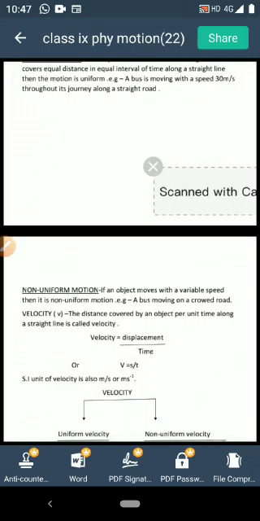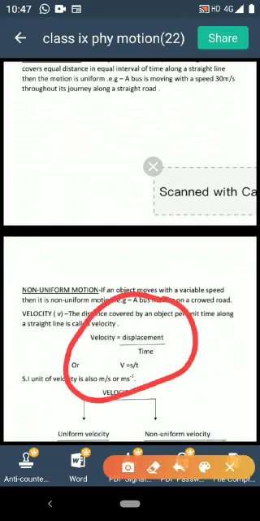Understood? Now children, we will be discussing the next term, that is velocity. Clear? Velocity is new to you. Speed you learned in class 7, but velocity we will be learning now. What is velocity? Velocity means the distance covered by an object per unit time along a straight line or along a fixed direction. That means distance covered by an object per unit time along with direction. Distance with direction is called displacement. So, the formula for velocity is displacement divided by time.